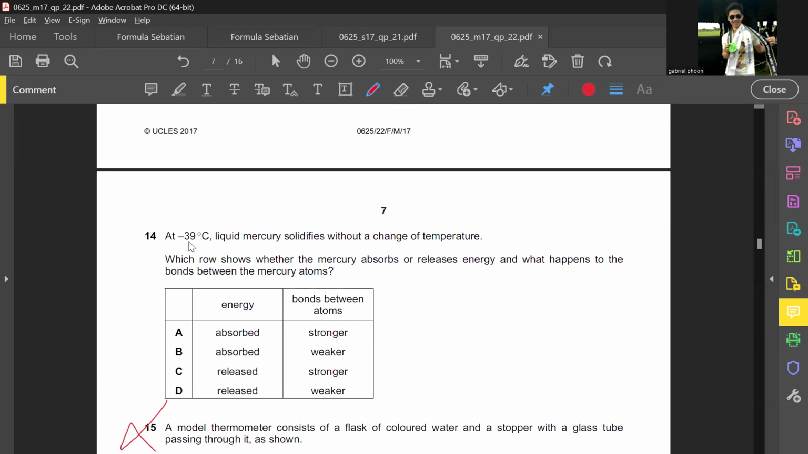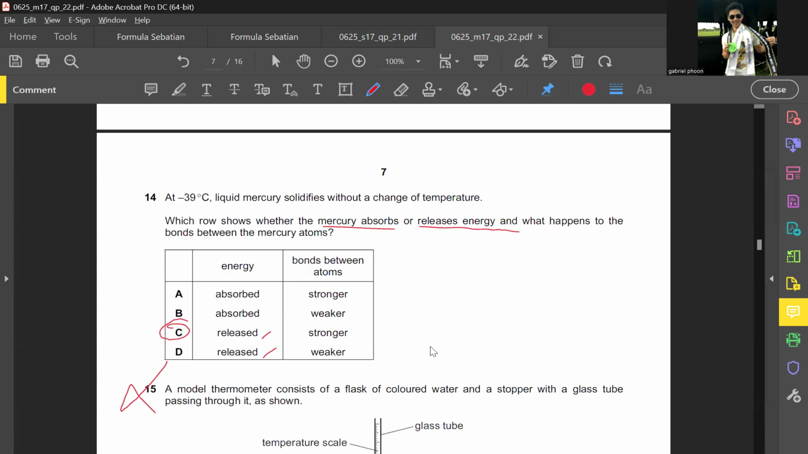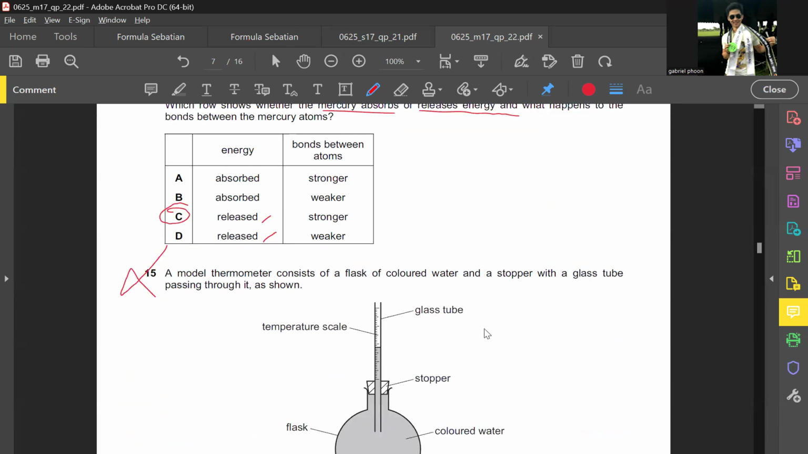At negative 39 degrees Celsius, mercury solidifies without a change in temperature. Which shows whether the mercury absorbs or releases energy? With solidifying, obviously it is releasing energy, and the bonds between the atoms become stronger. This is more of a chemistry question, and it has actually been moved to chemistry already.